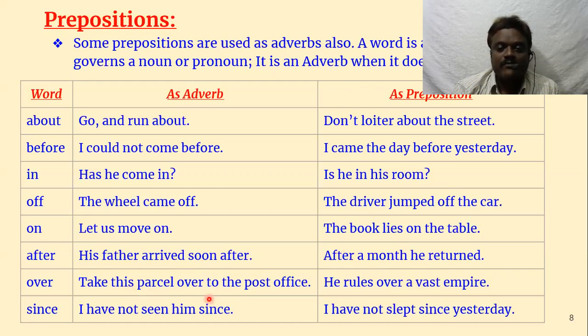Take this parcel over to the post office. Take this parcel over. Take it over. Here "to" is a preposition, but "over" is an adverb.